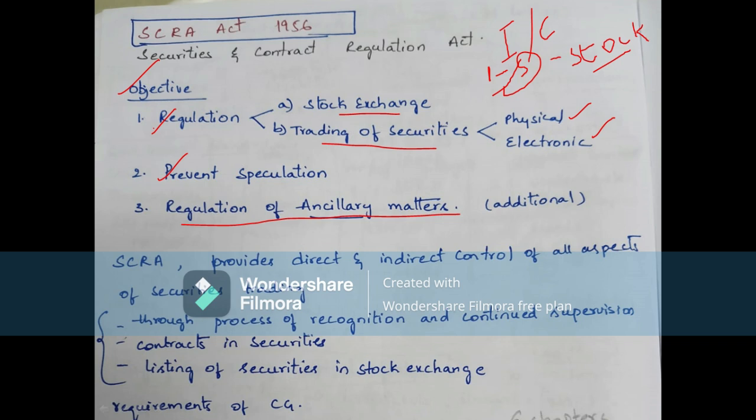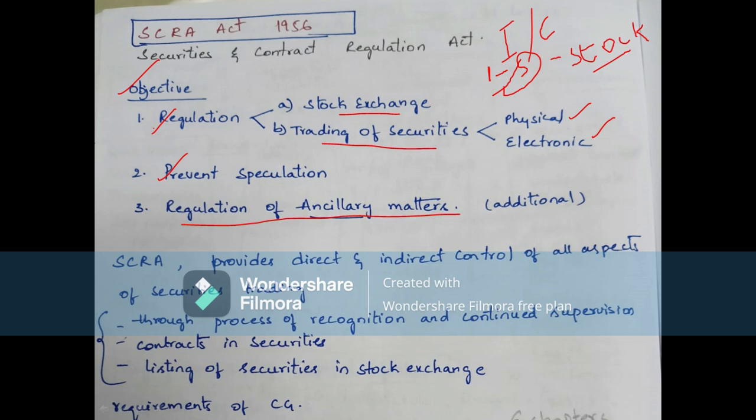In order to prevent speculation, why? Because we may speculate as an investor hoping that the market may increase, but unexpectedly it may not. If it incurs losses, the investor will lose hugely.